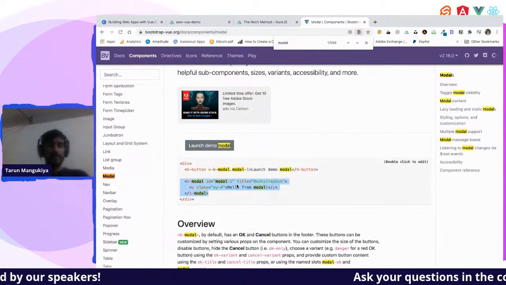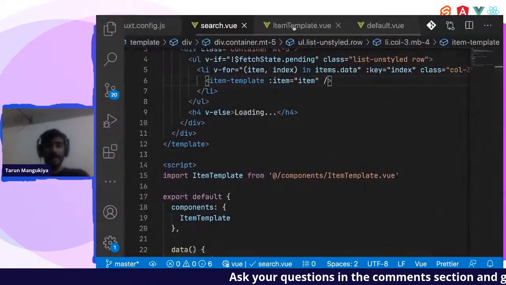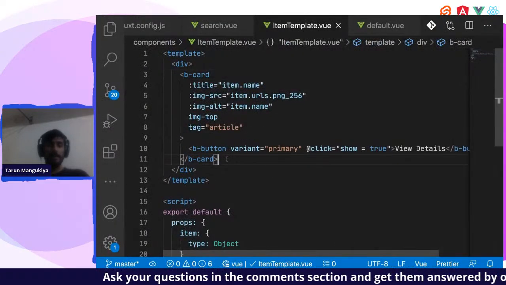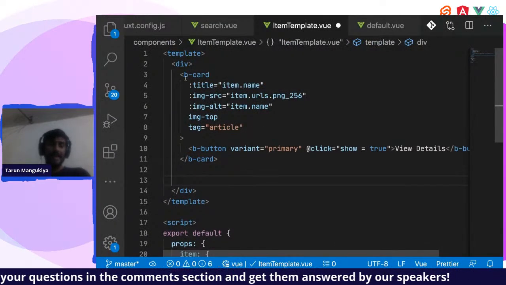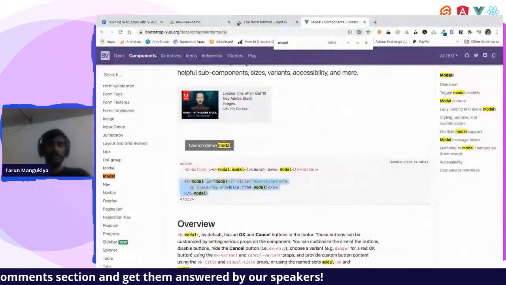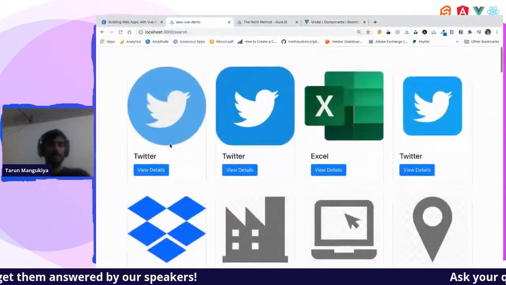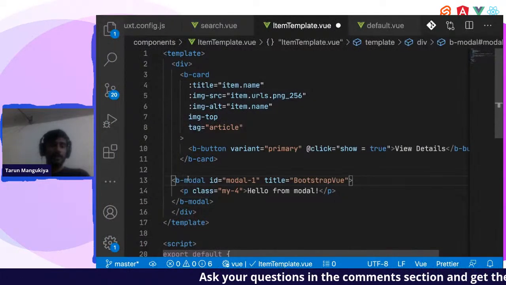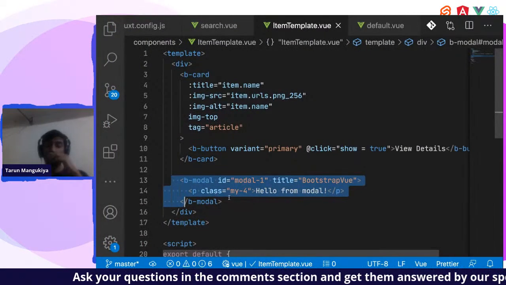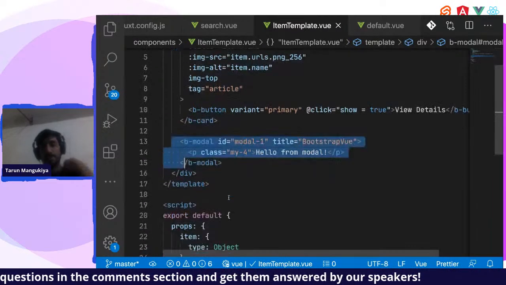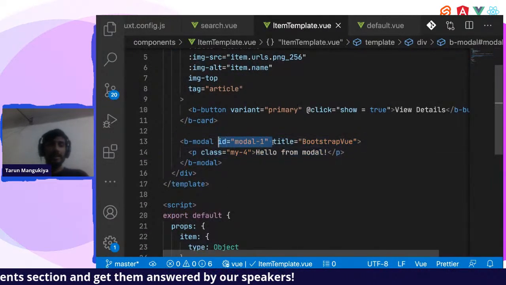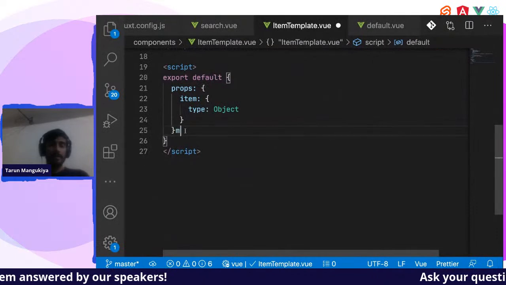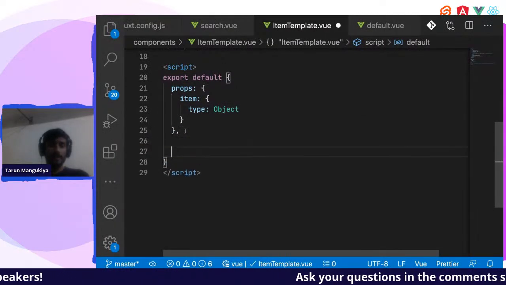Okay, so I'm using this b-modal and adding it to our item template component, right? So I used b-card earlier to give this beautiful UI of the card, right? And now I'll use b-modal. Okay, now on click of the button, I have to show this modal, right? So what I'll do is I'll create a variable in this template component, that is data.